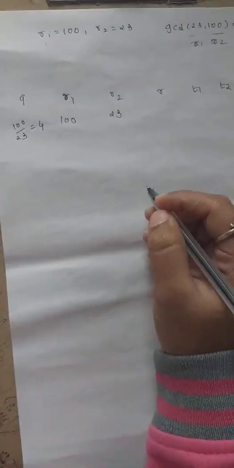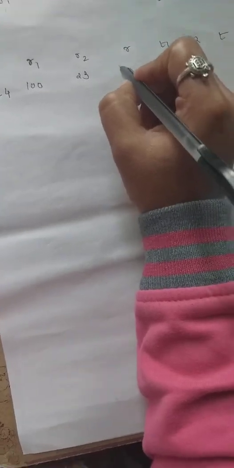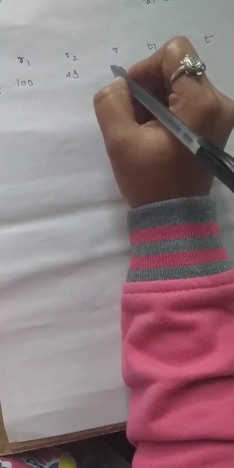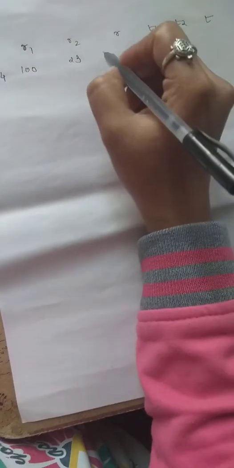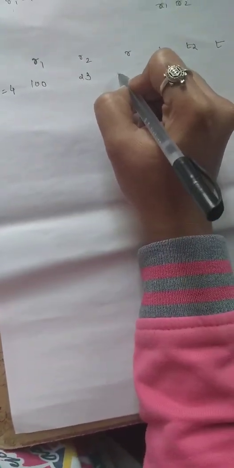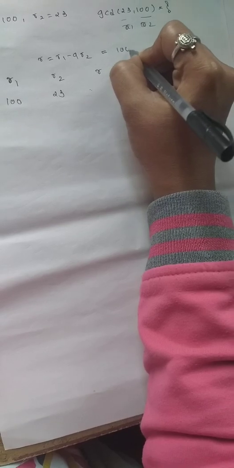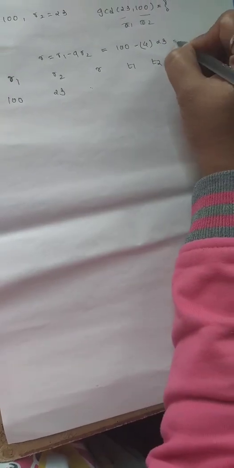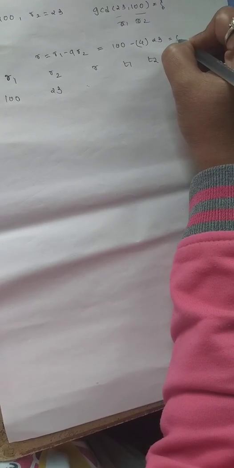In this we write the positive integer, the real integer, not the point value. Then R is R1 minus Q times R2. R1 is 100, Q is 4 and R2 is 23. So we get 8.